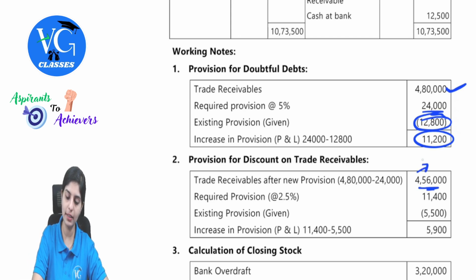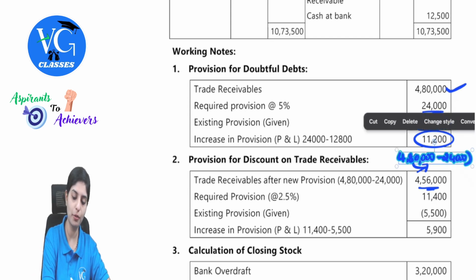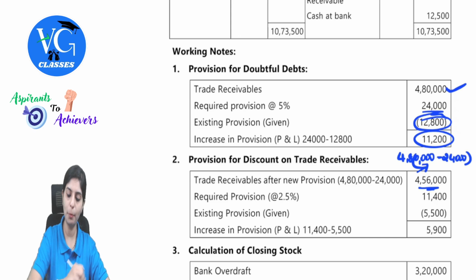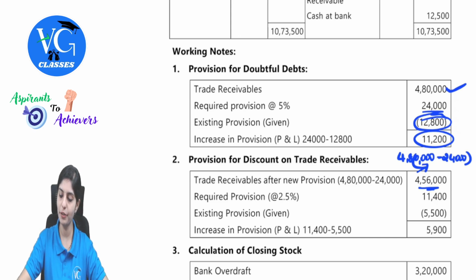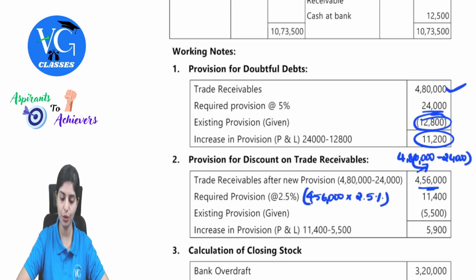On this, I will have to create 4,56,000. So how am I getting this? 4,80,000 minus 24,000. On this value, the required provision was how much? 2.5% into 4,56,000, that is 11,400.